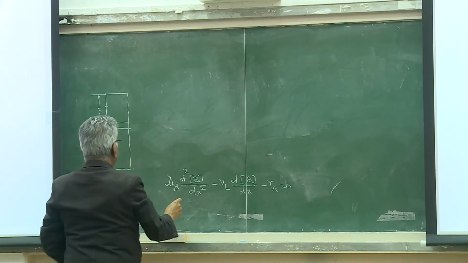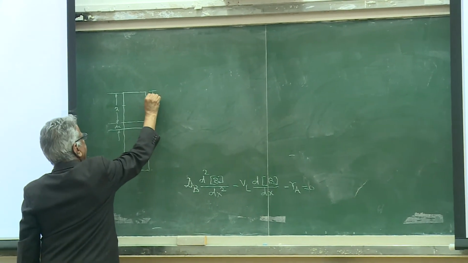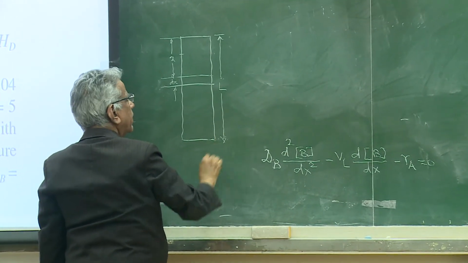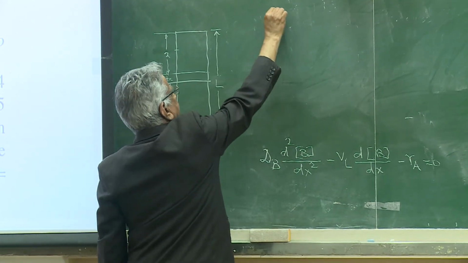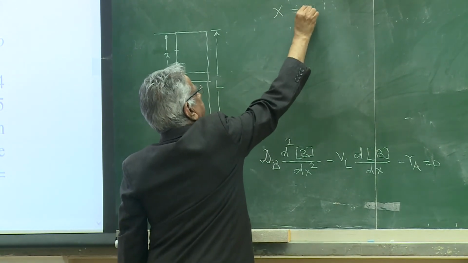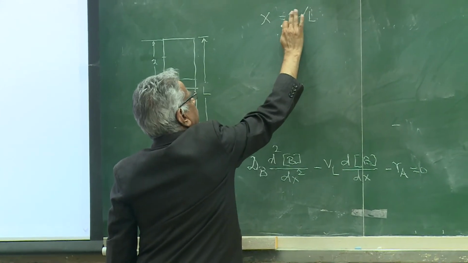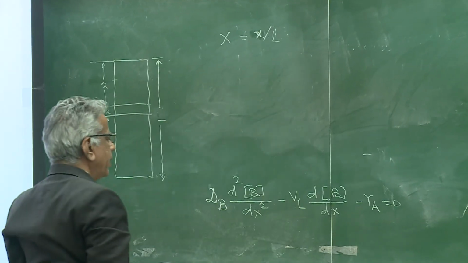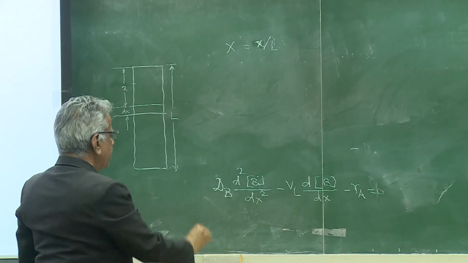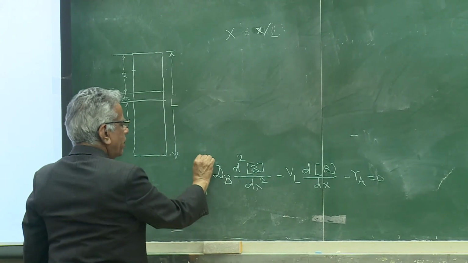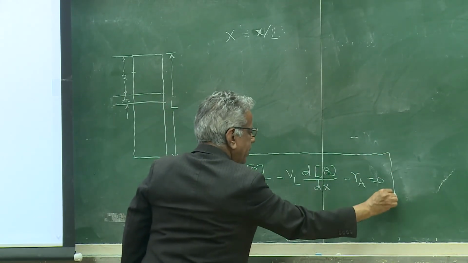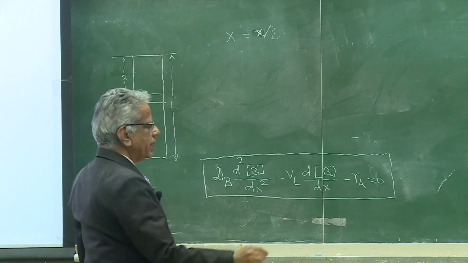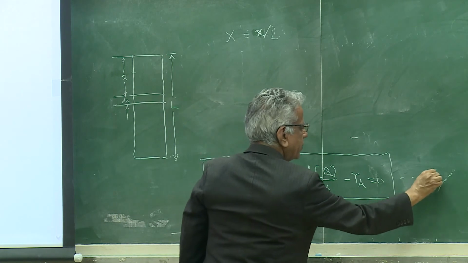Suppose the total length of the reactor is L, and define capital X as small x upon L. So the same equation, I think this is our material balance, in minus out minus reacted is equal to accumulation. That particular equation you number 1 and this you number as 2.